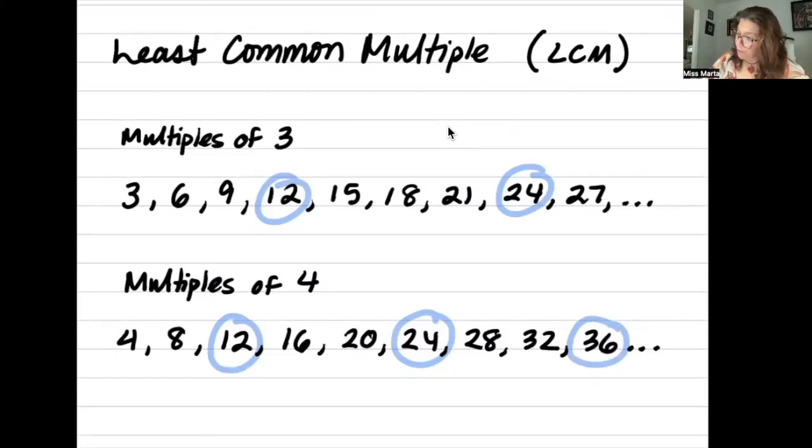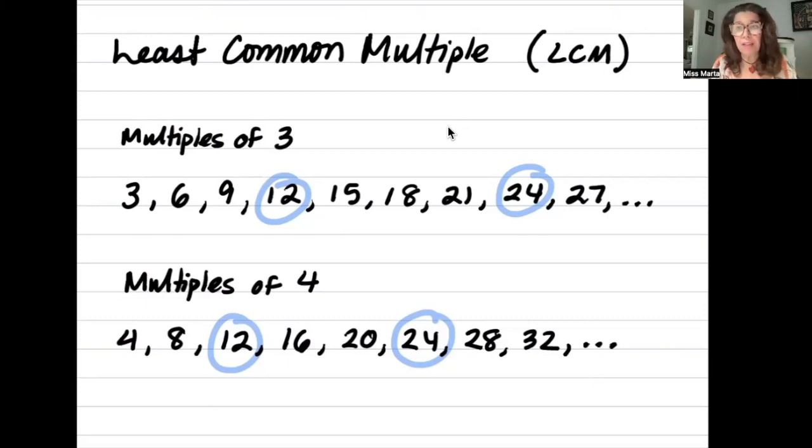It just didn't fit in my first line. For the sake of not confusing you in your notes, I'm going to remove it. So as you can see, 12 is a common multiple, 24 is a common multiple, 36 will be a common multiple, 48 will be a common multiple, and the common multiples will go on forever as well.